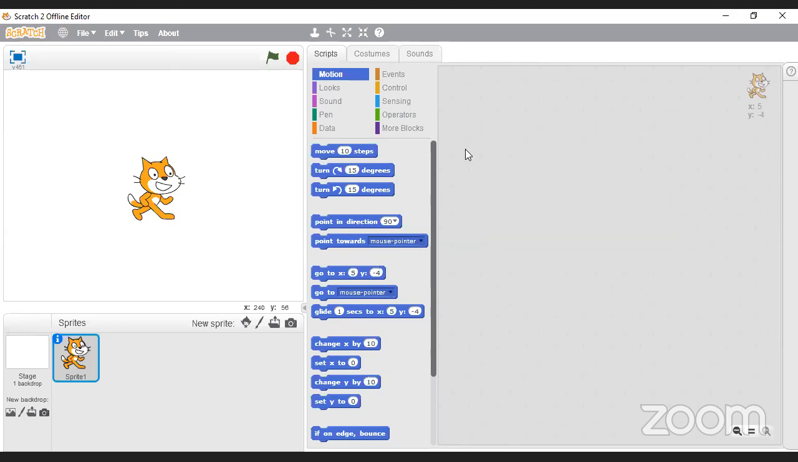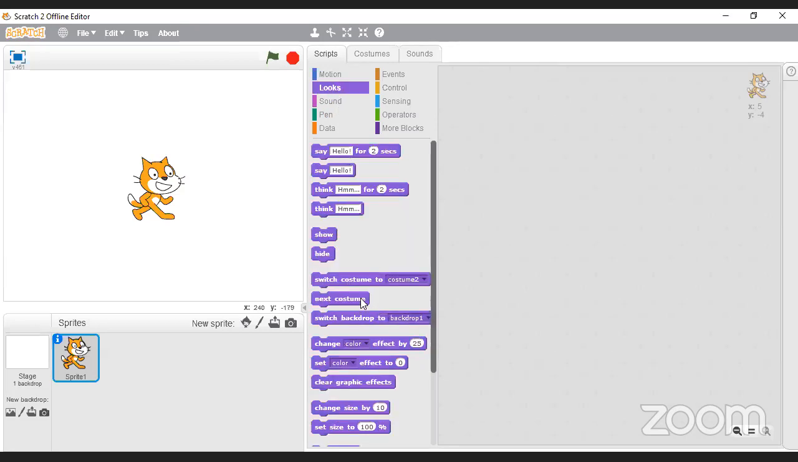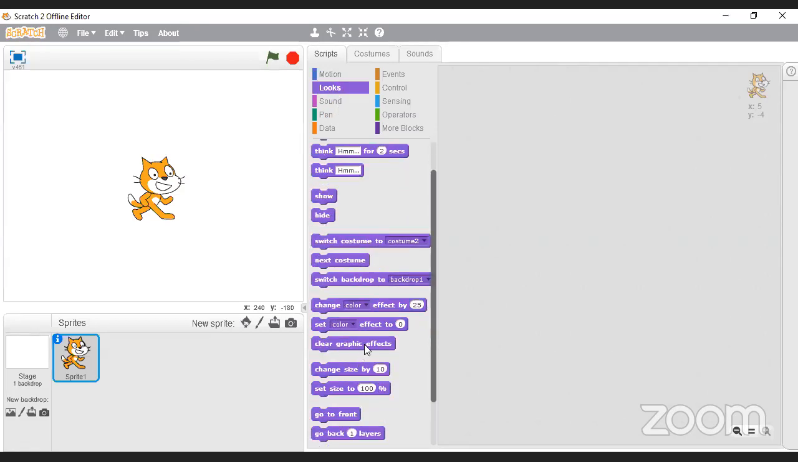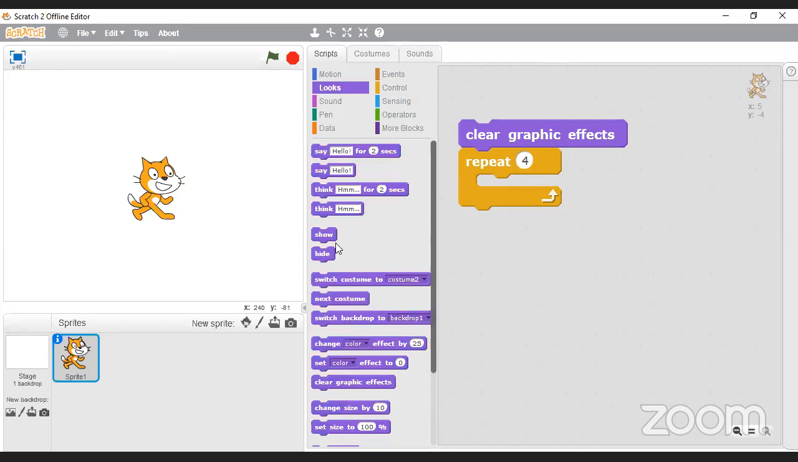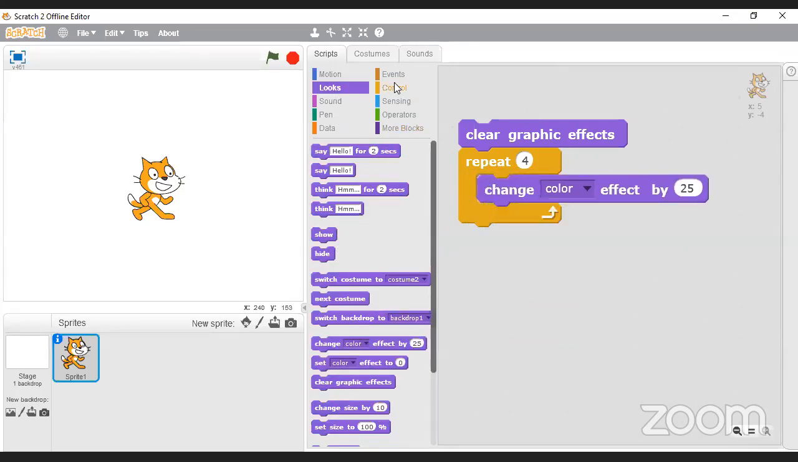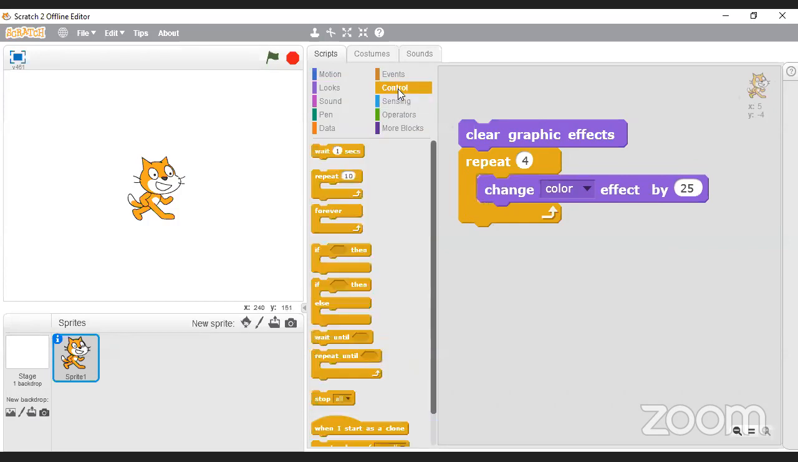I'm going to show you quickly if we could do something quite simple. We can say clear graphic effects, and don't worry about the code for now. We're going to go into depth on all of this stuff. We're going to talk about everything. So I'm just going to build something quickly for you here. Change the looks of this particular thing. Let's maybe wait 1 second in between.